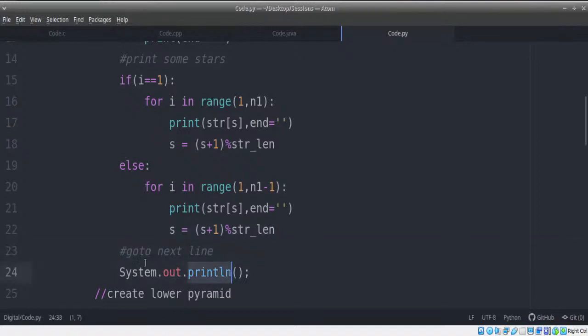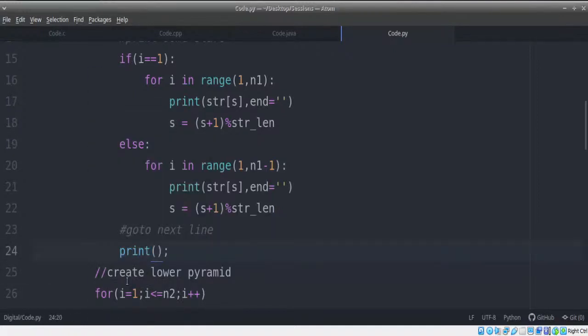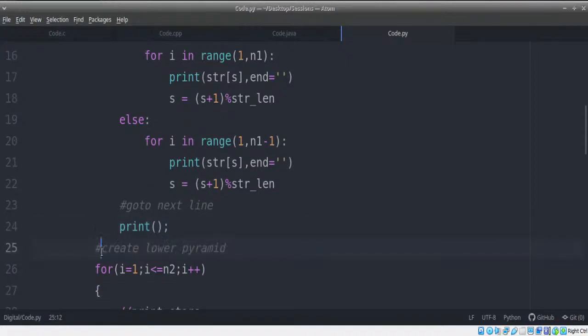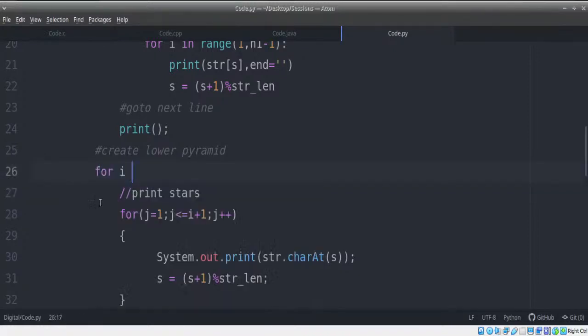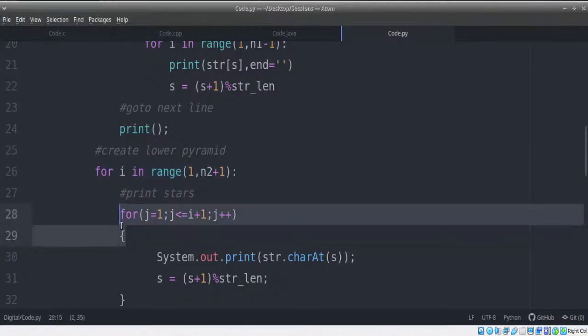So to go to next line, we can just use an empty print statement, because when you print nothing, by default end goes to new line character. When end goes to new line character, it just goes to next line by default. Now let's quickly take up the lower pyramid. Again, here we have a loop from 1 to n2. We'll use for I in range of 1 comma n2 plus 1, because n2 is the stopping criteria. Here we're going to print this, and let's go for the J loop.